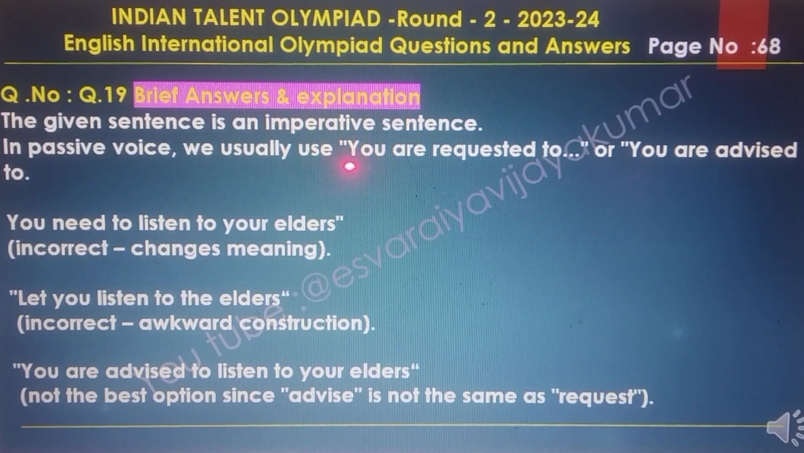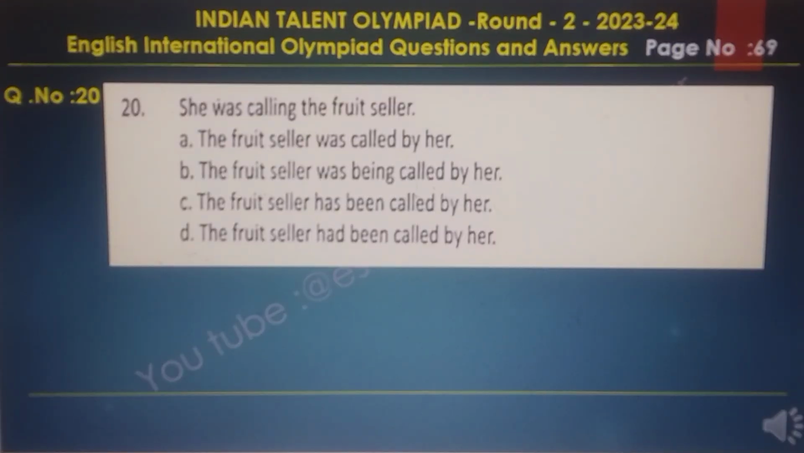The given sentence is an imperative sentence. In passive voice, we usually use you are requested to or you are advised to. You need to listen to your elders: incorrect, it changes the meaning. Let you listen to the elders: incorrect, an awkward construction. You are advised to listen to your elders: not the best option, since advice is not the same as request. Question number 20.